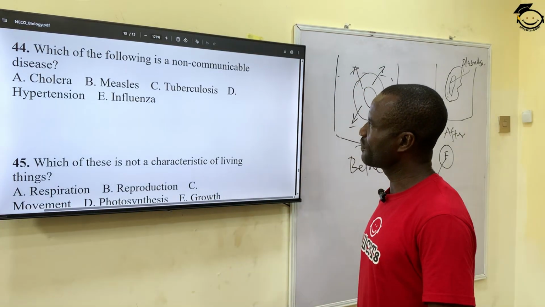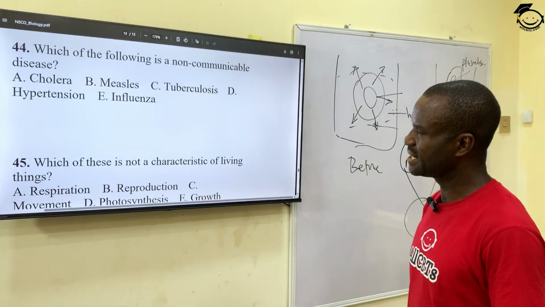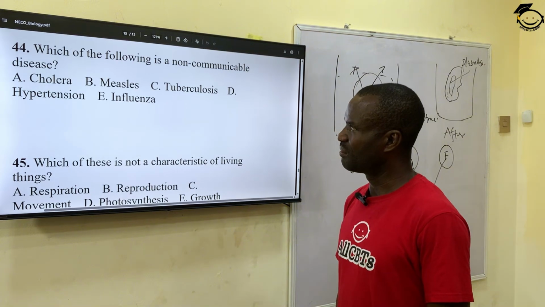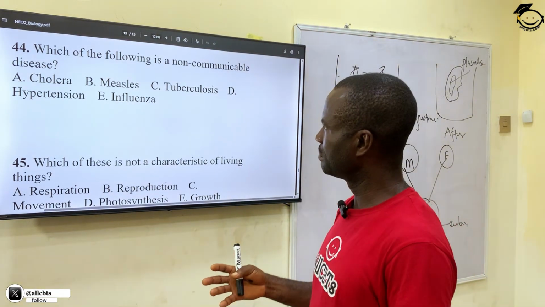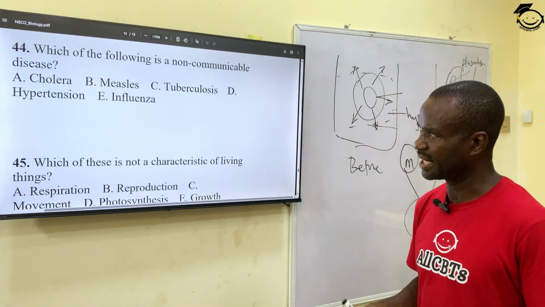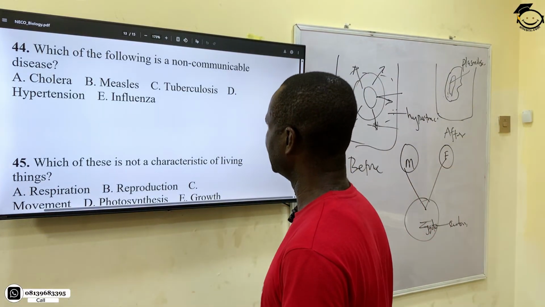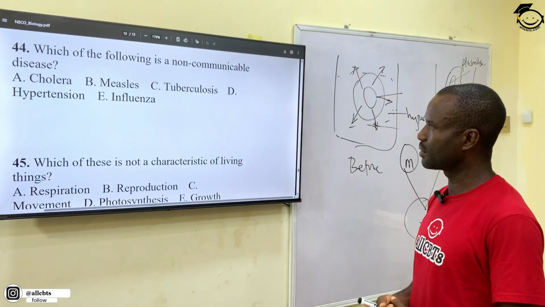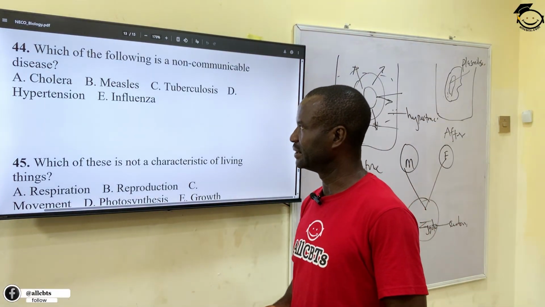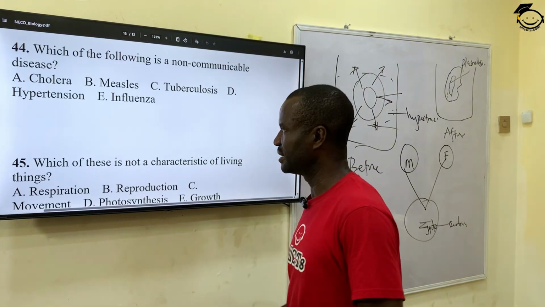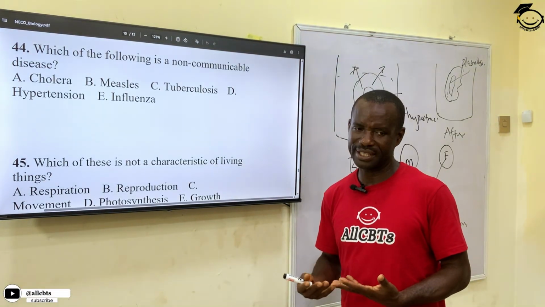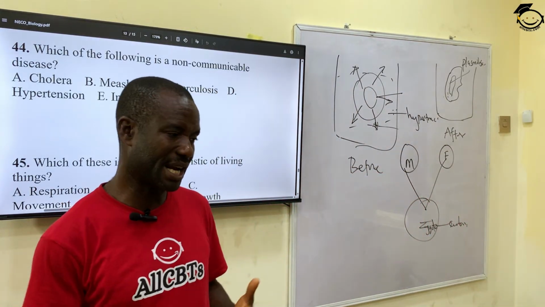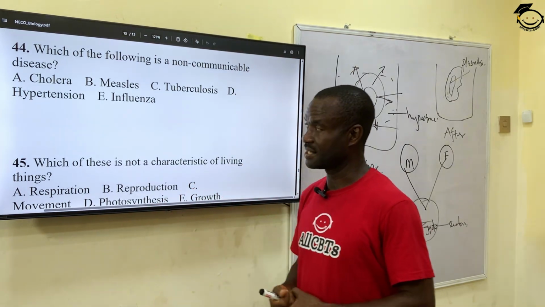44. Which of the following is a non-communicable disease? That is, diseases that cannot be contracted through contact. A, cholera. B, measles. C, tuberculosis. D, hypertension. And E, influenza. The correct answer is hypertension. You can't contract hypertension by touching a hypertensive patient.